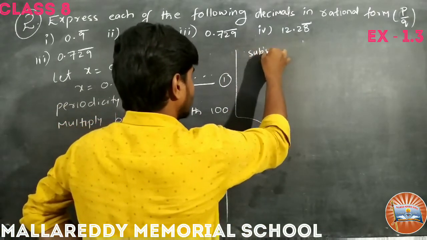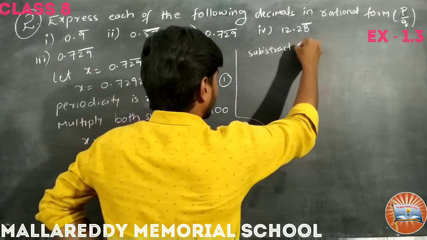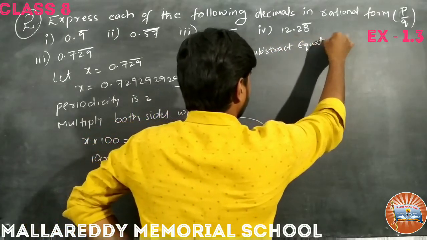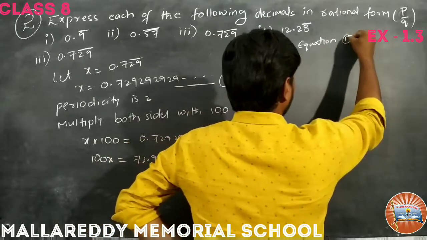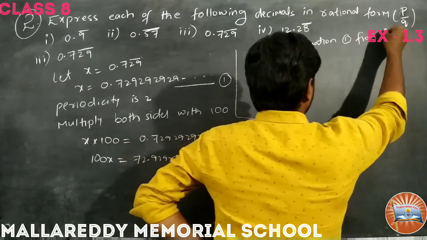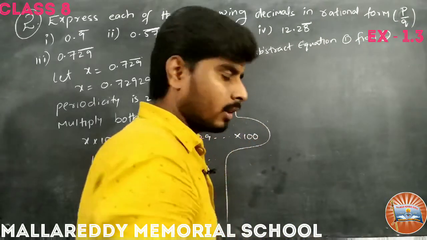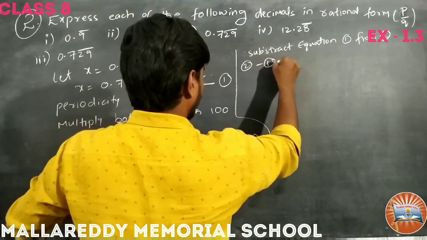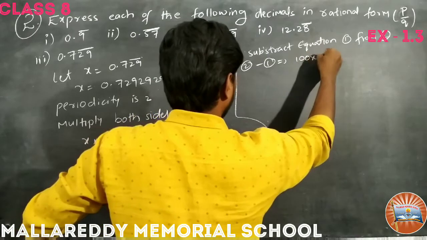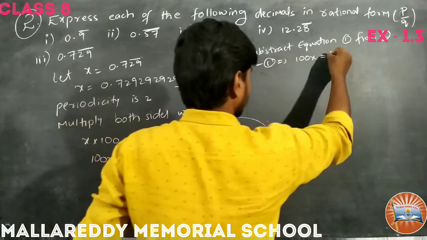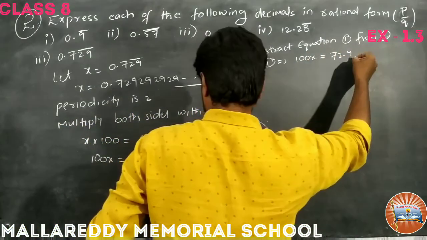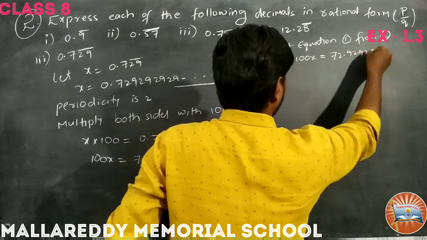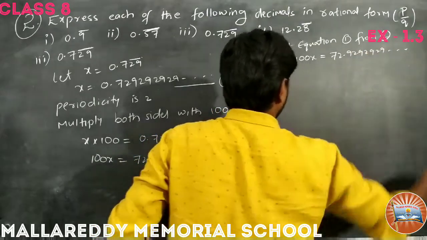Now subtract equation 1 from 2, isn't it? Take equation 2 here. 2 minus 1 we are doing here. 100x equals 72.929 and so on.